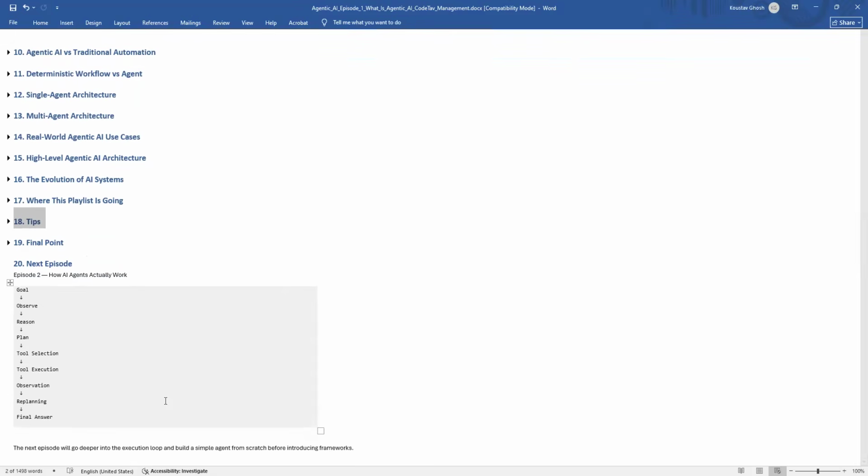We will break down the goal, observations, reasoning, planning, tool selection, tool execution, observation, replanning, and final answer. And most importantly, I will show you how to build an agent from scratch before introducing frameworks.